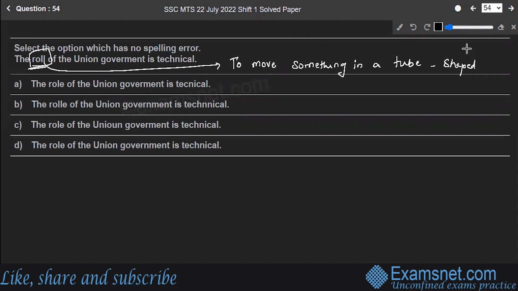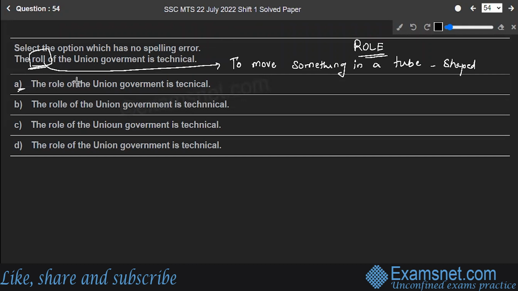Here in the question, the role, this has to be replaced. See, roll means something which has to be moved in a spiral shape. So this will be replaced with R-O-L-E. This is the correct spelling of role which should be used over here. So the word role is used to refer to the function or the position of something. Second thing over here. Okay, fine, this is correct. Except for this rule, fine, it is okay.